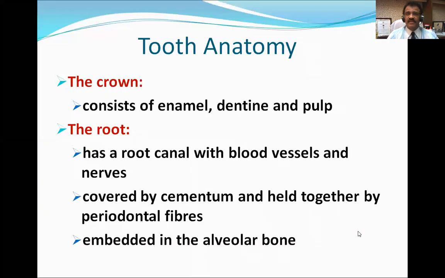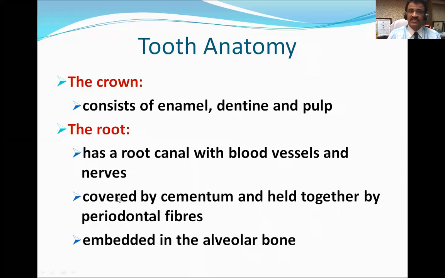Another part of tooth, if you want to study in terms of explanation, every tooth has got a crown. Crown means a mukut, which looks like a crown. So it consists of enamel, dentine and pulp. The root has a root canal with blood vessels and nerves.